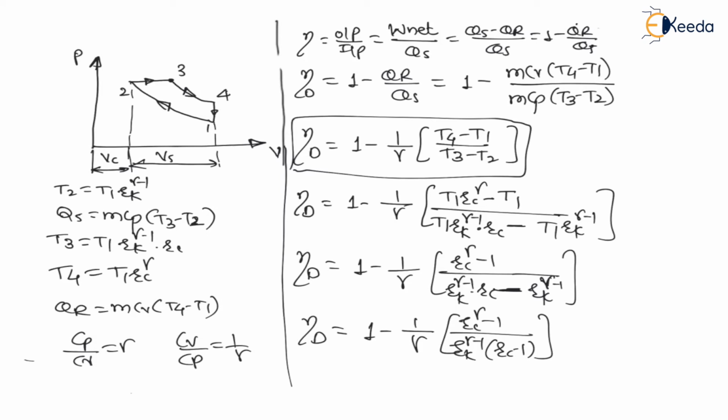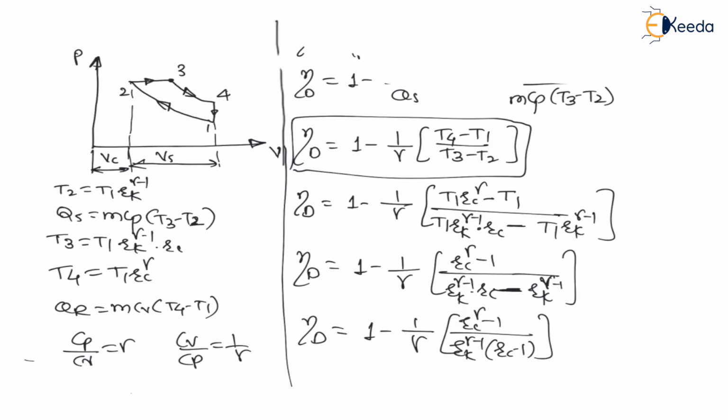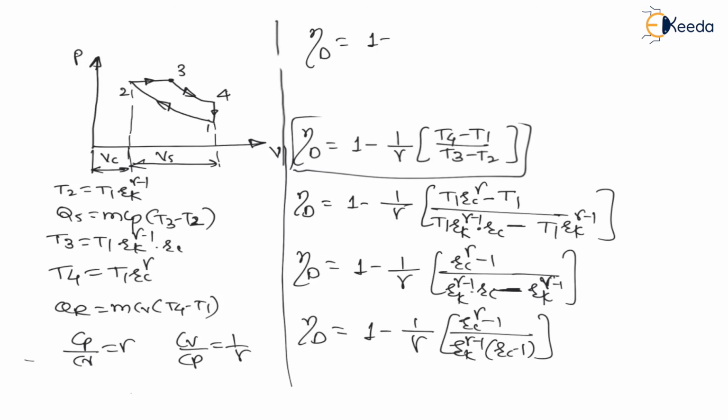Therefore, let us do some simplification, very simple simplification. What I will do here, this gamma I will put inside, and RK raised to gamma minus 1 I will take outside. Therefore, the efficiency of diesel cycle is equal to 1 minus 1 upon RK raised to gamma minus 1 into RC raised to gamma minus 1 divided by gamma RC minus 1.